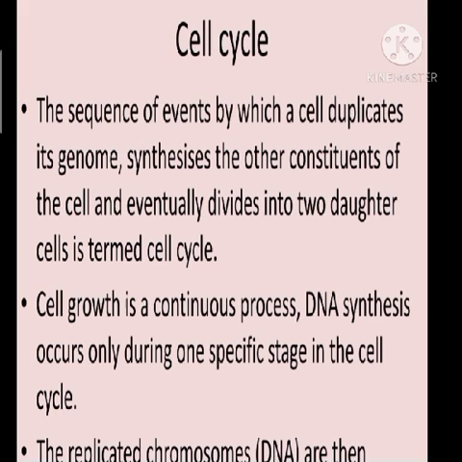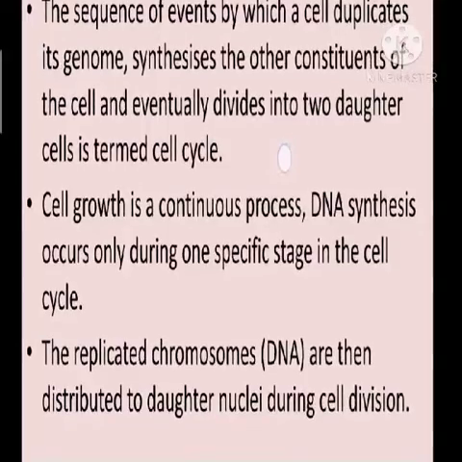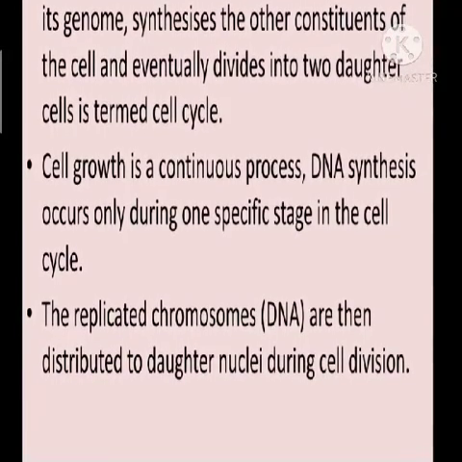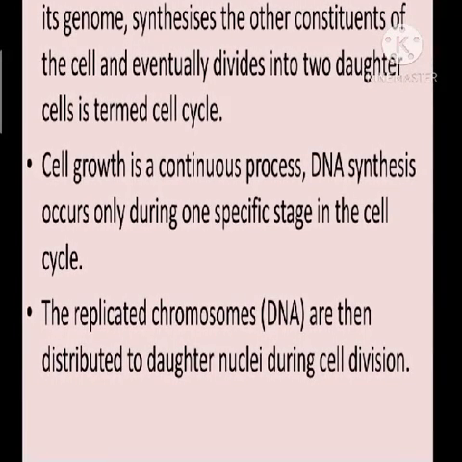Okay. Now this cell growth is a continuous process. Okay, and during this continuous process of cell growth, the DNA synthesis occurs only in one particular stage in the cell cycle. Okay, throughout the cell cycle, the DNA synthesis will not take place. DNA synthesis will be occurring only during one specific stage in the cell cycle, that is the S phase of interphase.